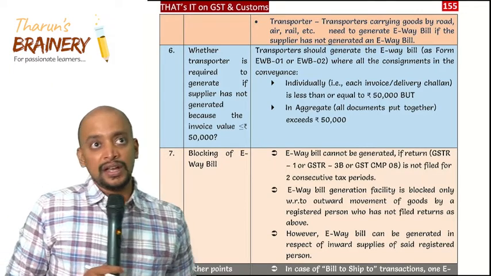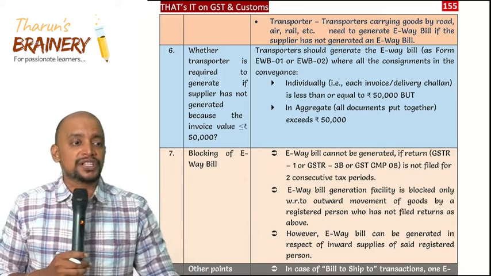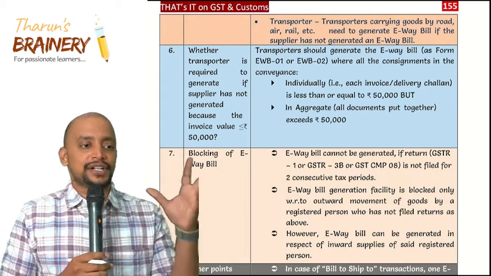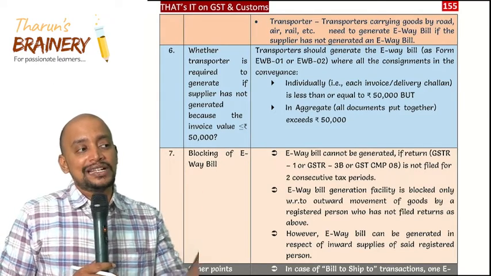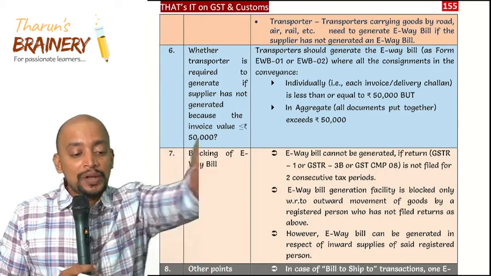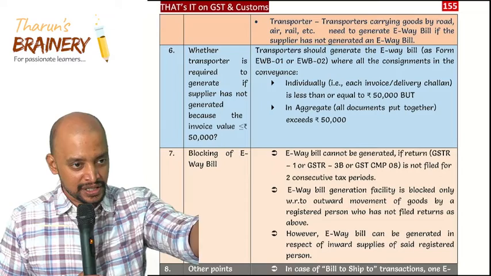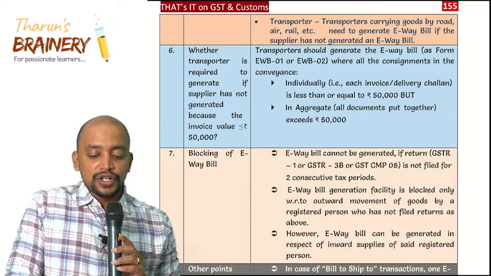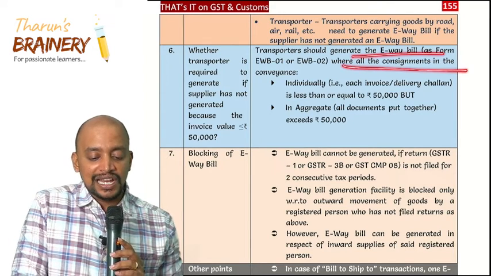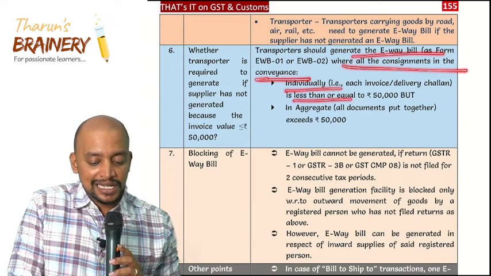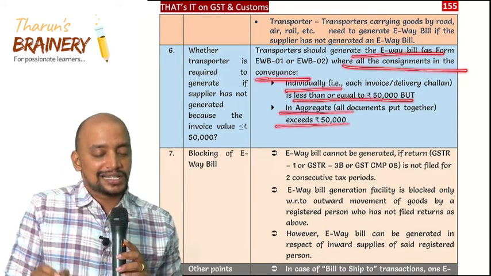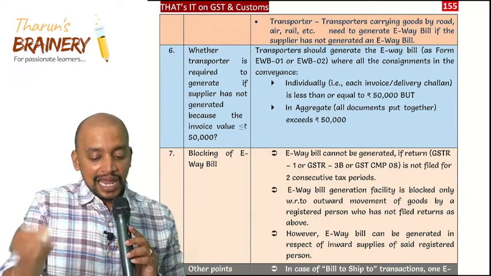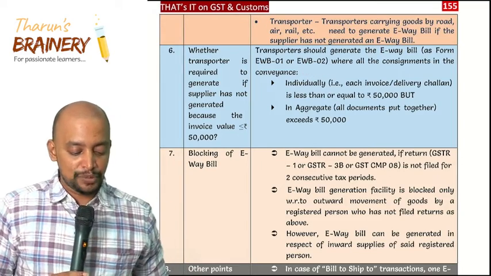Now, see this situation. Supplier has not generated e-way bill because the value of consignment does not exceed 50,000. But 10 such consignments are handed over to the transporter. And the transporter is carrying all these 10 consignments in the same vehicle. So the cumulative value of these 10 consignments exceeds 50,000. Whether the transporter is required to generate e-way bill for each consignment? Yes. Transporter should generate the e-way bill where all the consignments in the conveyance individually is less than or equal to 50,000, but in aggregate it exceeds 50,000. For each consignment, the transporter will generate e-way bill, and again a consolidated e-way bill will be generated in EWB2.